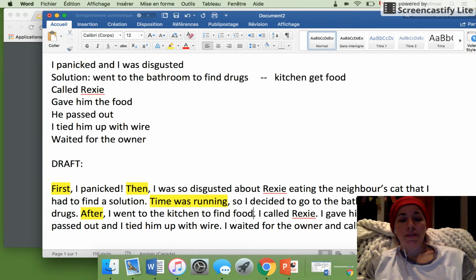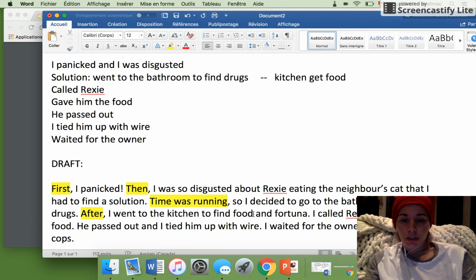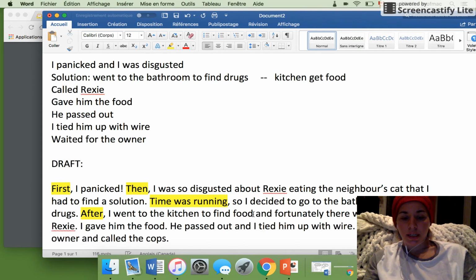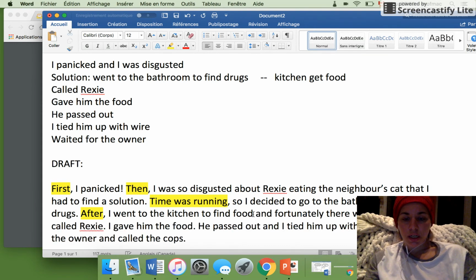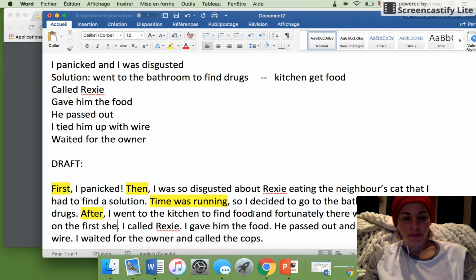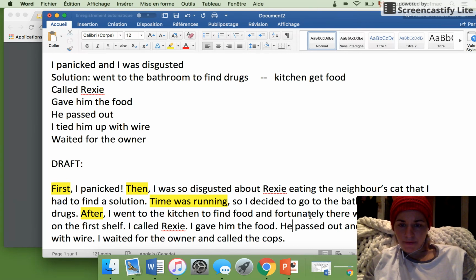After I went to the kitchen to find food, and fortunately, there was a big T-bone on the first shelf.